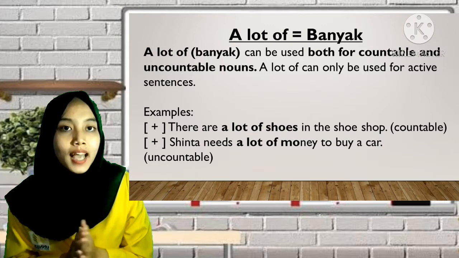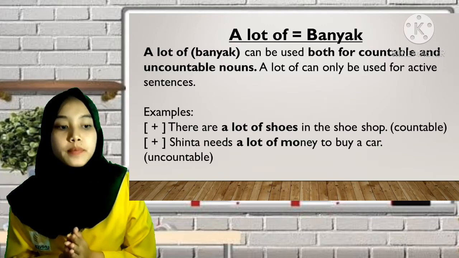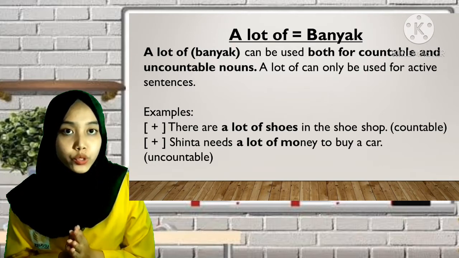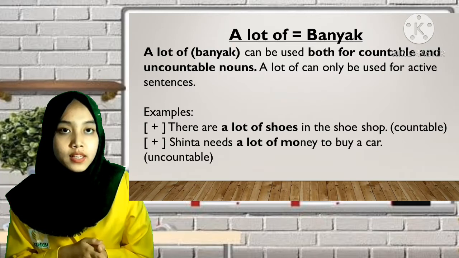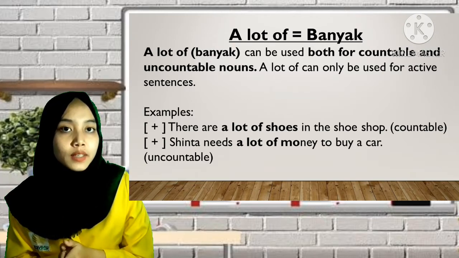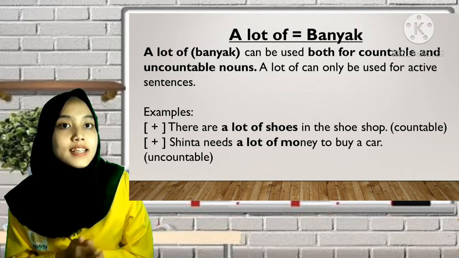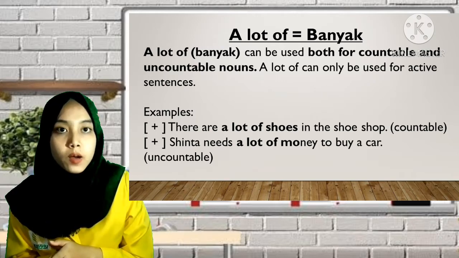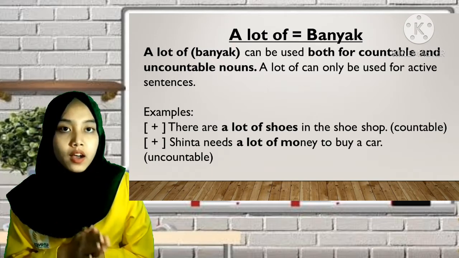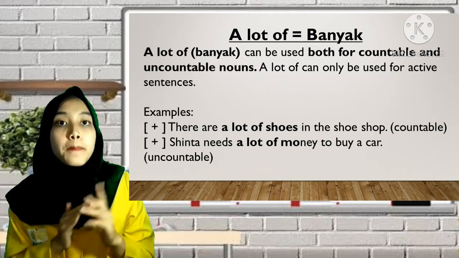Okay, I give you examples. There are a lot of shoes in the shoe shop. A lot of shoes. Is it countable or uncountable? Great, it is countable. How about number 2? Sinta needs a lot of money to buy a car. A lot of money.